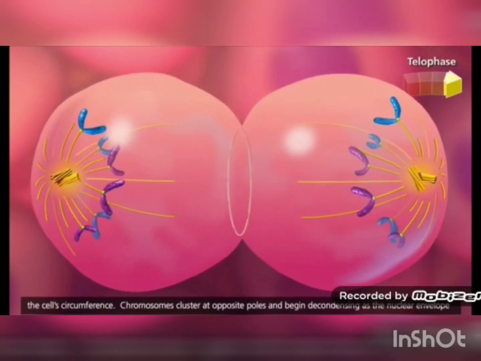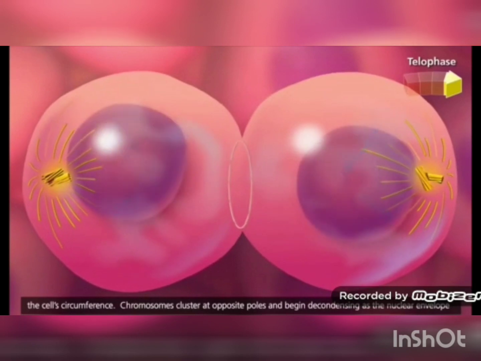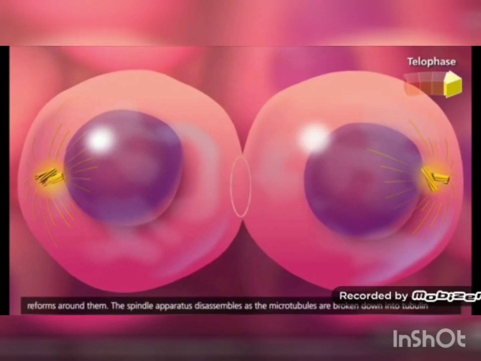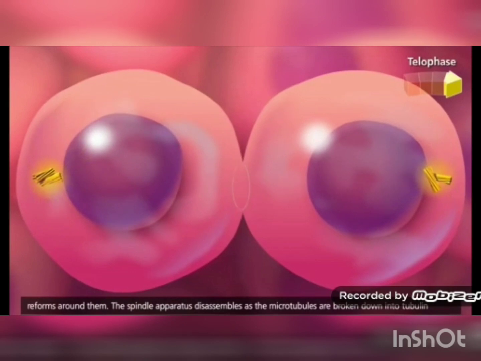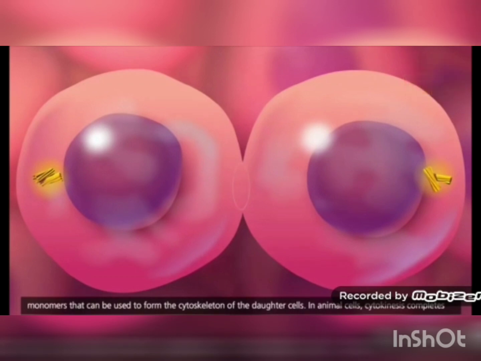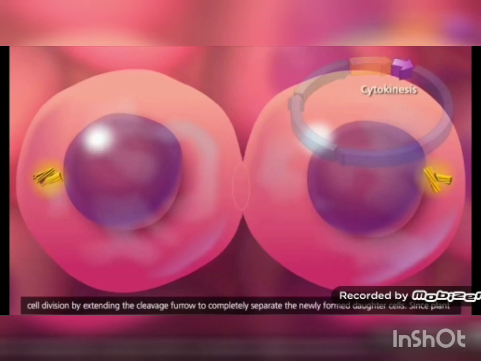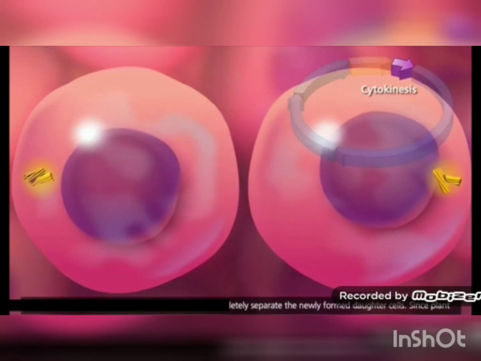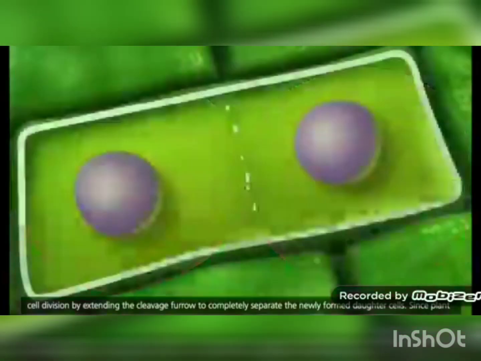Chromosomes cluster at opposite poles and begin decondensing as the nuclear envelope reforms around them. The spindle apparatus disassembles as the microtubules are broken down into tubulin monomers that can be used to form the cytoskeleton of the daughter cells. In animal cells, cytokinesis completes cell division by extending the cleavage furrow to completely separate the newly formed daughter cells.